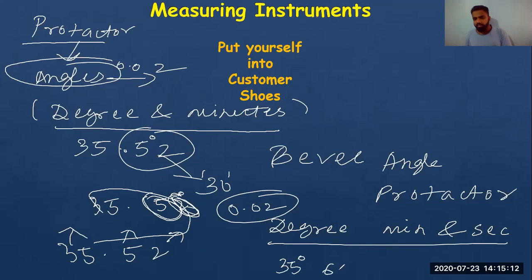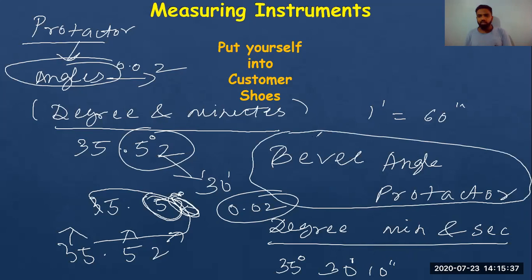So the reading will be like 35 degrees. 1 degree is equal to 60 minutes, so 30 minutes. And 1 minute is equal to 60 seconds, so suppose 10 seconds. I'm just assuming this is my reading. I might not get this reading from the protector, but if I want it, I will use a measurement instrument called a bevel angle protector.